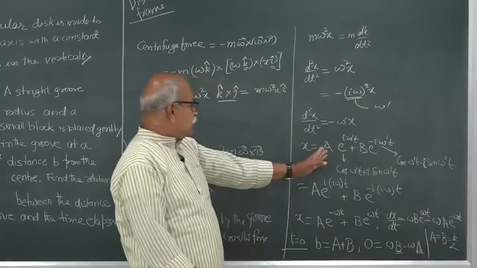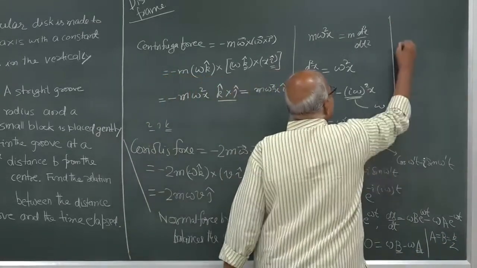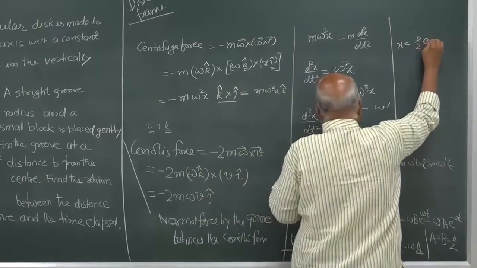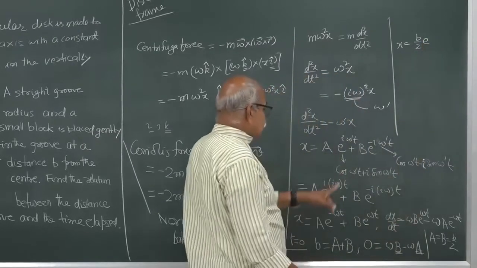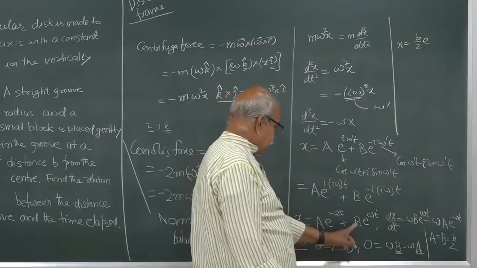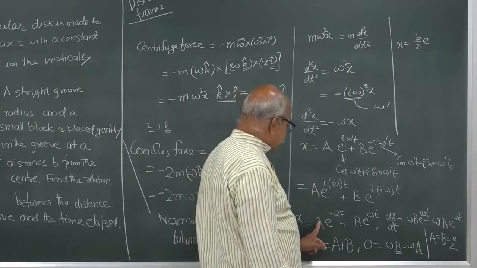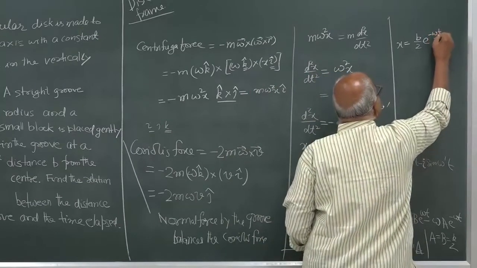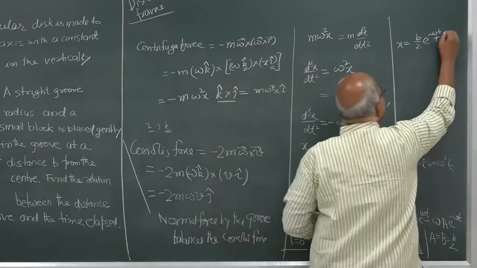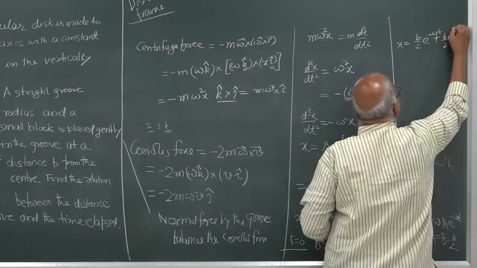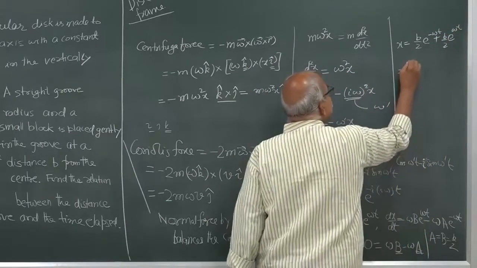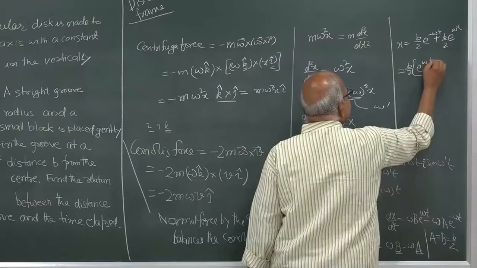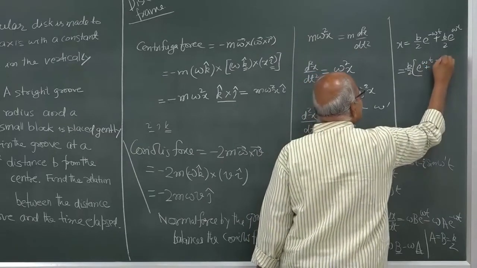Place it here and you get your answer. What is a? A is b by 2. So, x is equal to b by 2 e to the power minus omega t plus capital B, which is also small b by 2, e to the power omega t. So, that is it. This is b by 2 times e to the power omega t plus e to the power minus omega t.